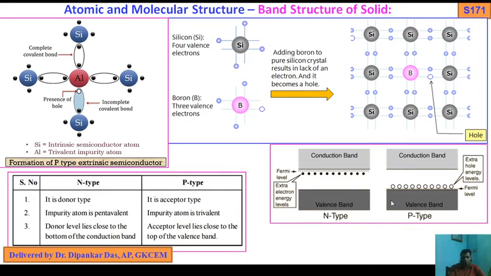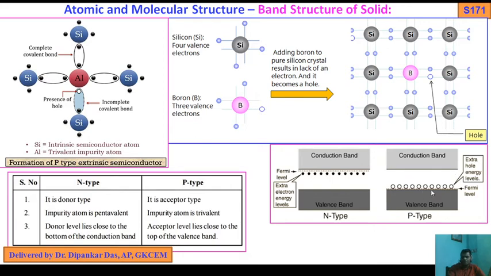As I told you, in case of n-type semiconductor, the donor energy levels are produced just below the conduction band. But in case of p-type semiconductor, the extra hole energy levels are produced just above the valence band.